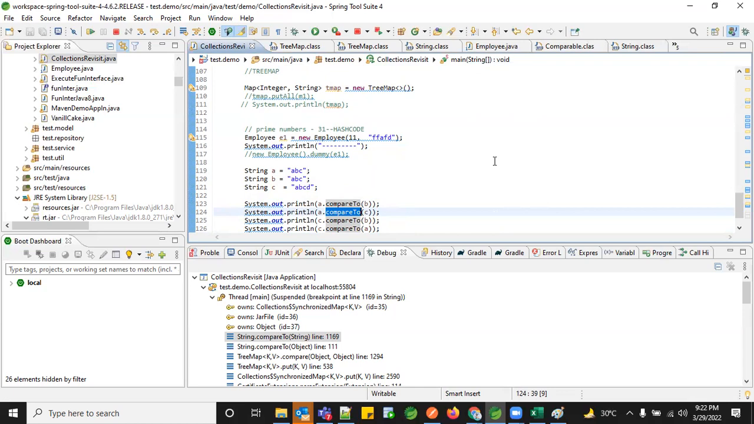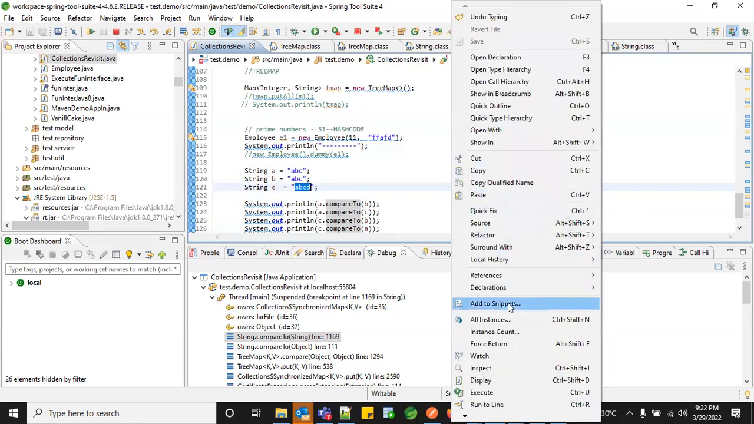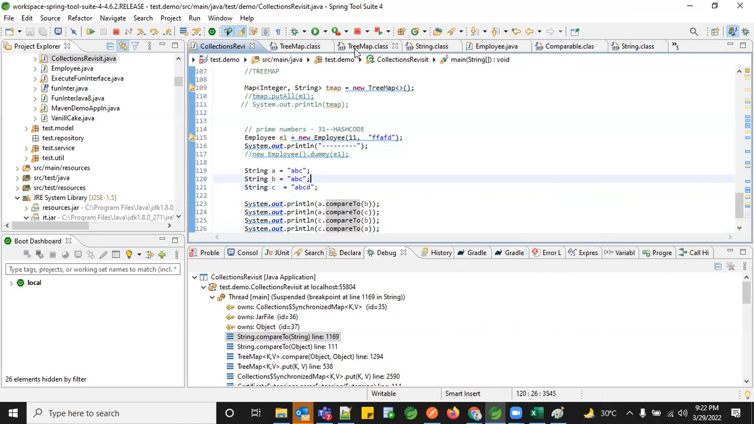Kiruba, your perspective on this? A compareTo C, I think it will be a negative value. Not sure if it will be -1, but it will be negative. Let me run this one.